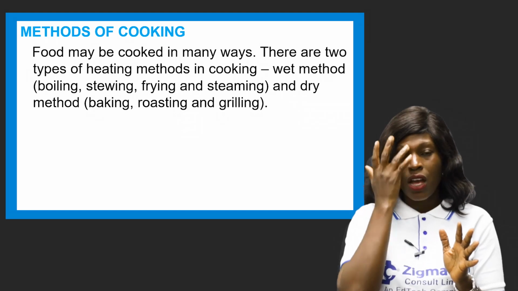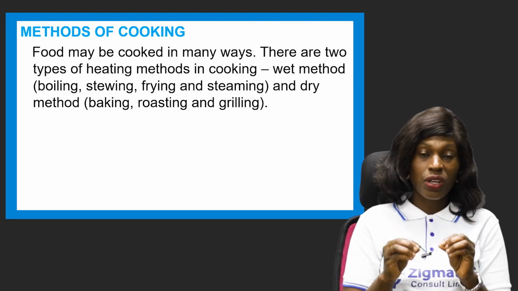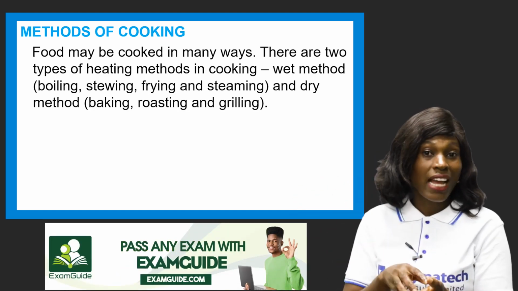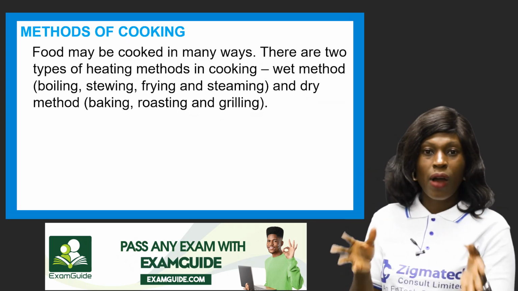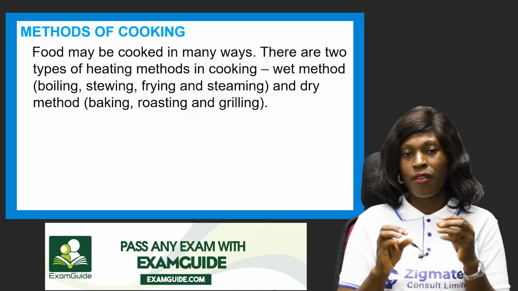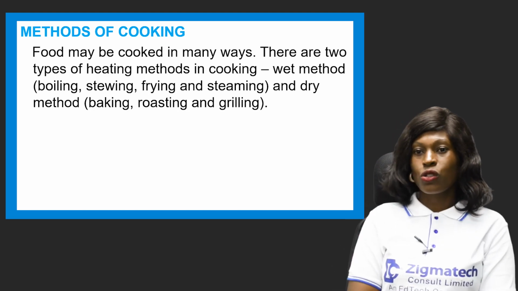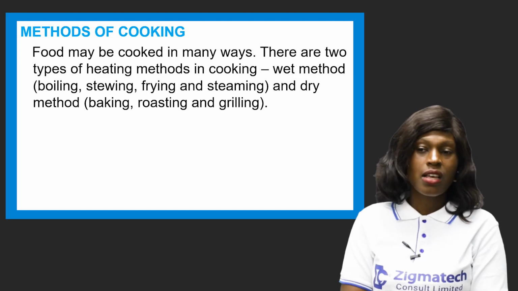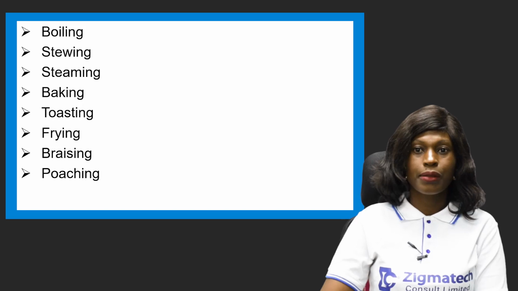Basically we have two types of heating methods when cooking. There is wet cooking, which has to do with boiling, stewing, frying, the ones that come in contact with liquid, water. Then we have the dry method of cooking, whereby you bake, grill, or roast. There's no contact with liquid whatsoever. So these are the two types of heating methods: the wet method and the dry method.